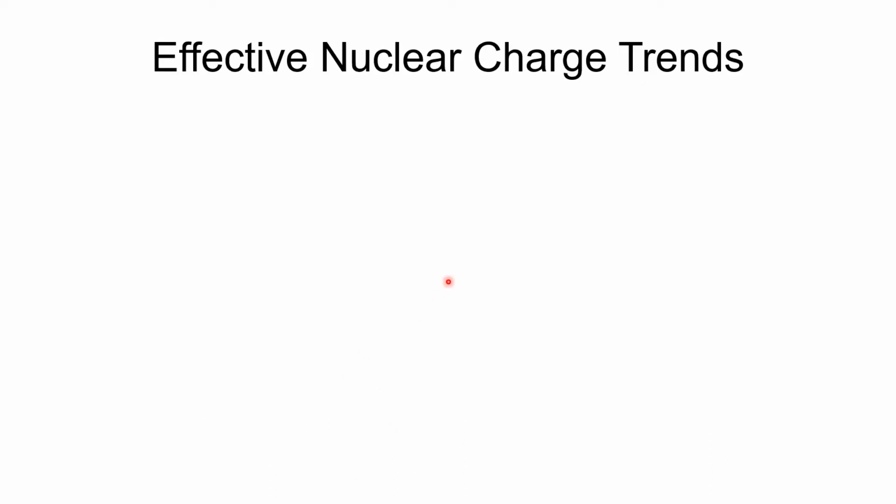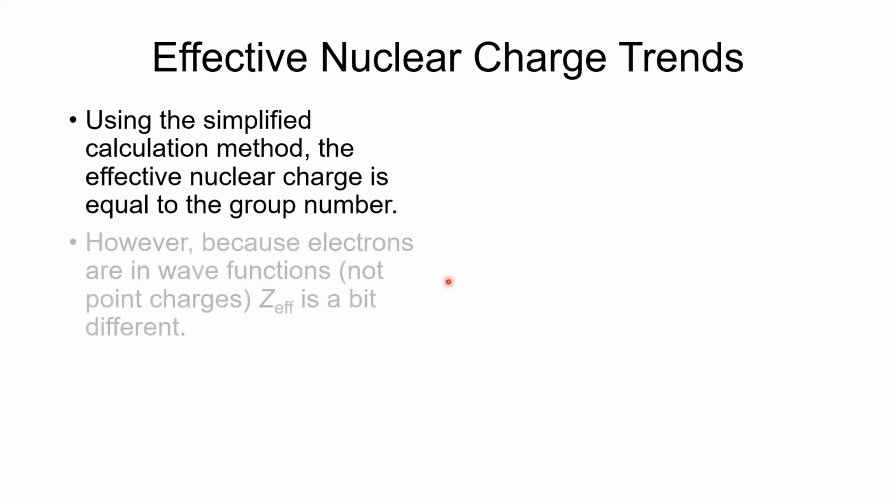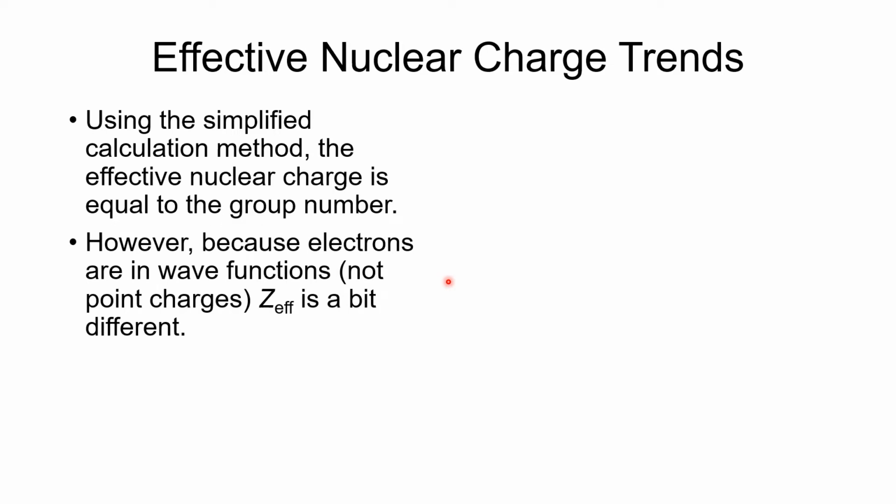Now, as far as the trends for this, in our simplified calculation, which is the one that we're going to use, the effective nuclear charge is always going to be equal to the group number. However, because electrons are in wave functions, they're not point charges, the effective nuclear charge is a bit different.